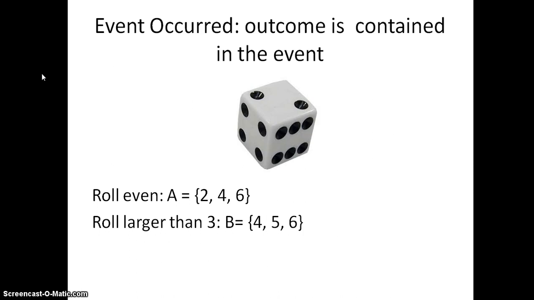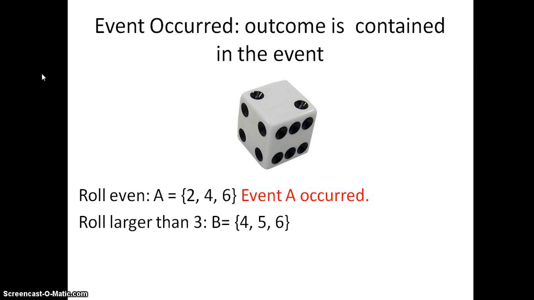So if we actually rolled the die and it came up with a 2 face up, then since 2 is contained in event A, we'd say that A occurred. But 2 is not contained in event B, so event B did not occur.